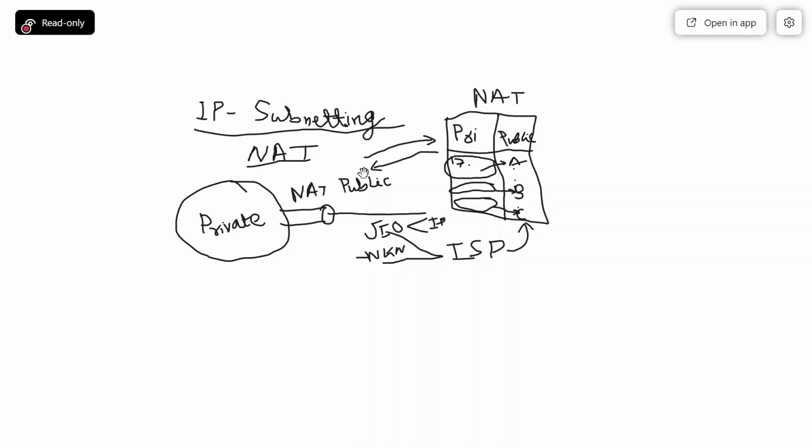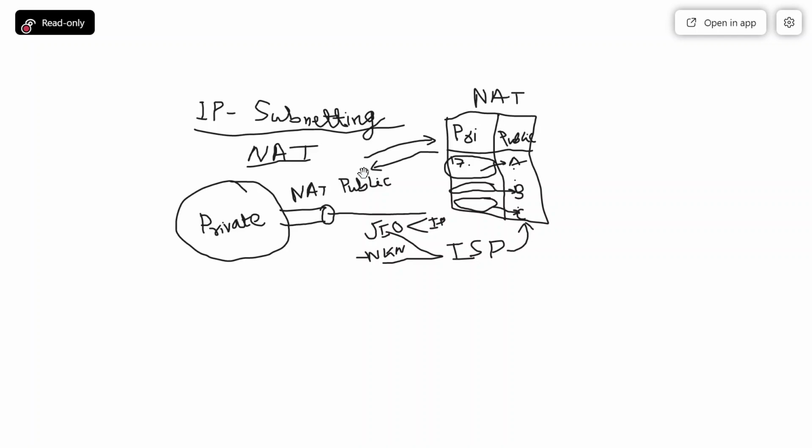Statically we fix that these people will use this address, and these people will use that address. So this way we can create a static setup. However, we can also have another example where dynamic linking can be done.